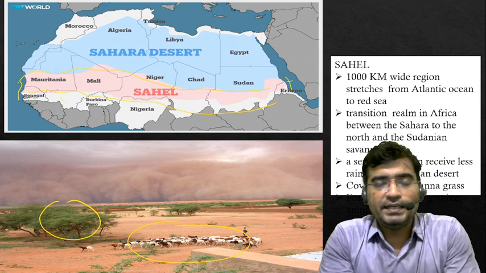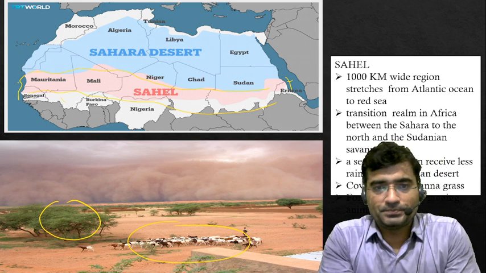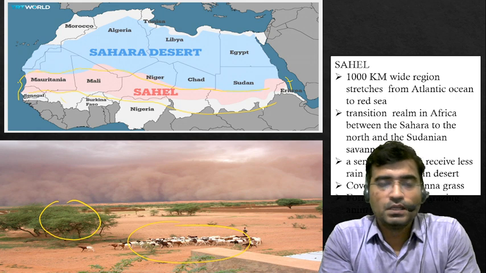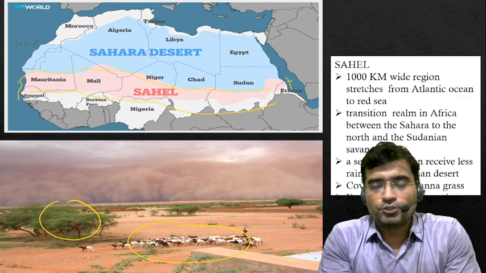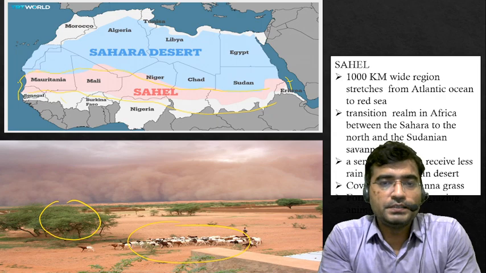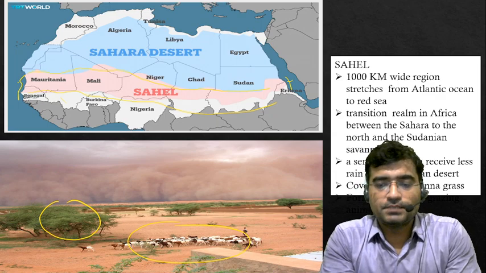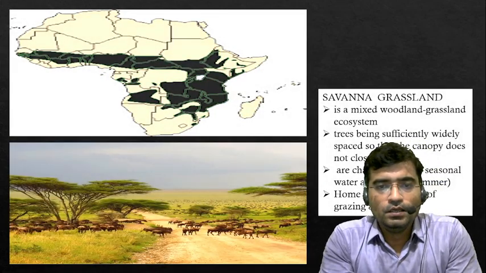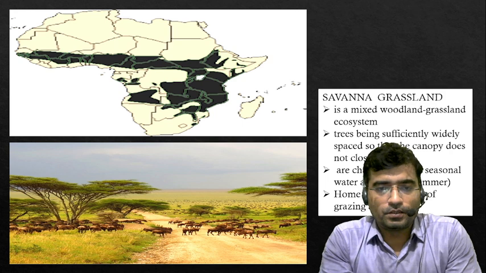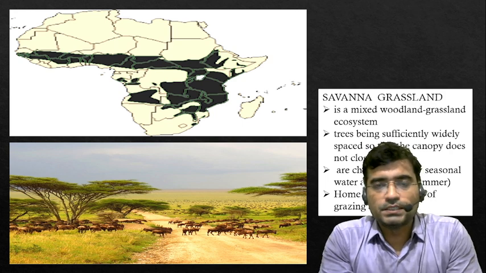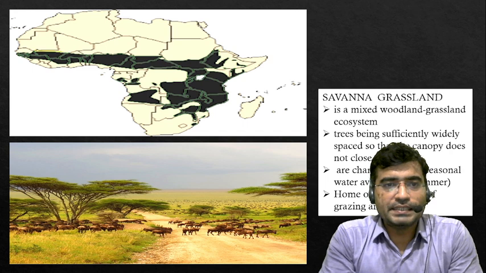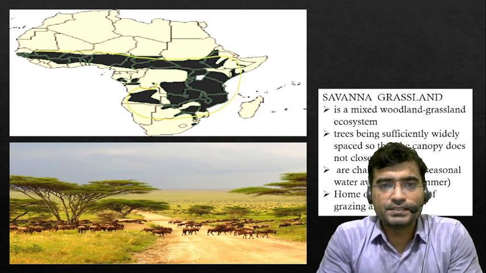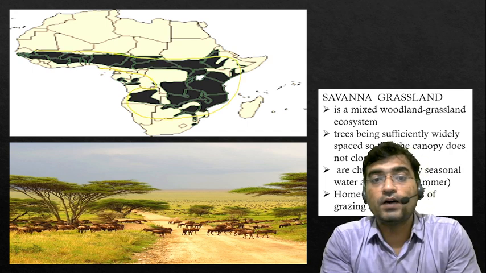Usually the Sahel experiences drought. At an interval of two or three years, it experiences regular drought and famine. South of this Sahel, a very vast area of forest lies. This is called Savanna Forest.